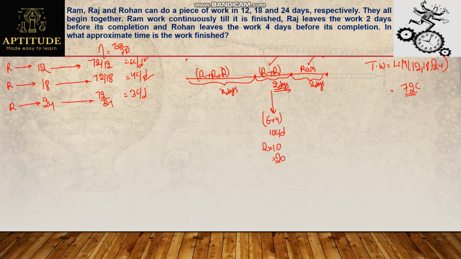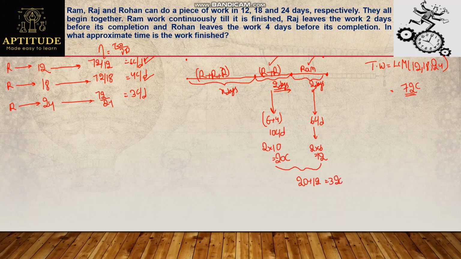Obviously 20 chocolates. Now consider Ram. Ram alone can eat 6 chocolates per day. This is his efficiency. And how many days did he work alone? 2 days. In these 2 days, how many chocolates can he finish? 2 into 6, 12 chocolates. So the total number of chocolates they finished in this span of days is 20 plus 12, which is 32.